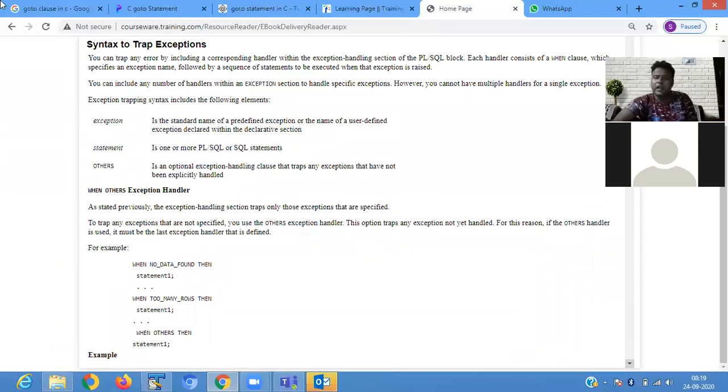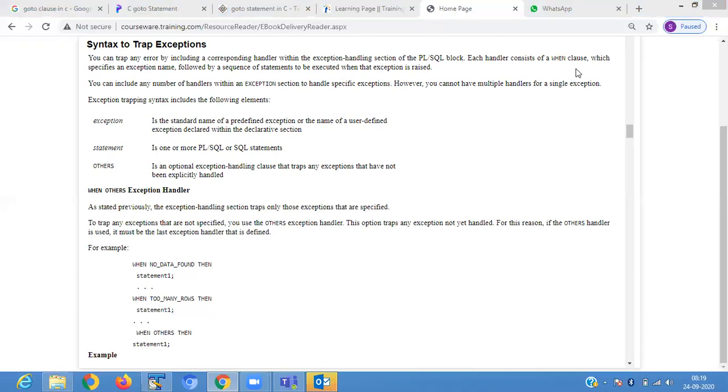Syntax to trap an exception. You can trap any error by including a corresponding handler within the exception handling section of the PL/SQL block. Each handler consists of a WHEN clause. So when you are defining an exception handler, a WHEN clause is present. The WHEN clause is used when the particular situation has come, then the exception arises.